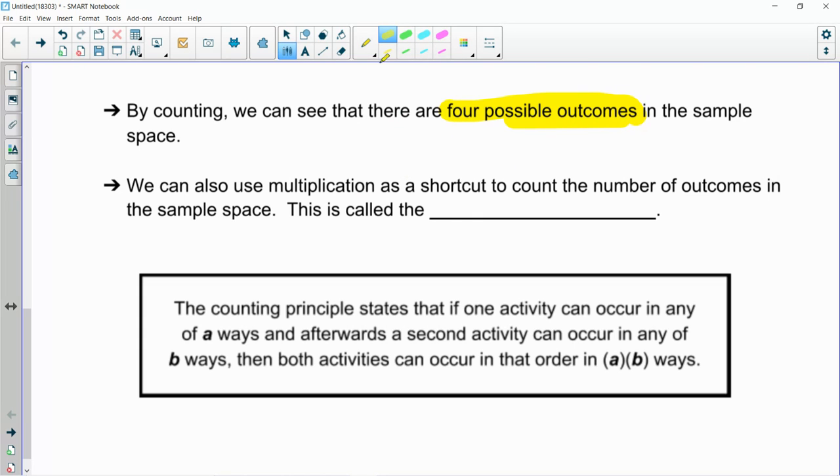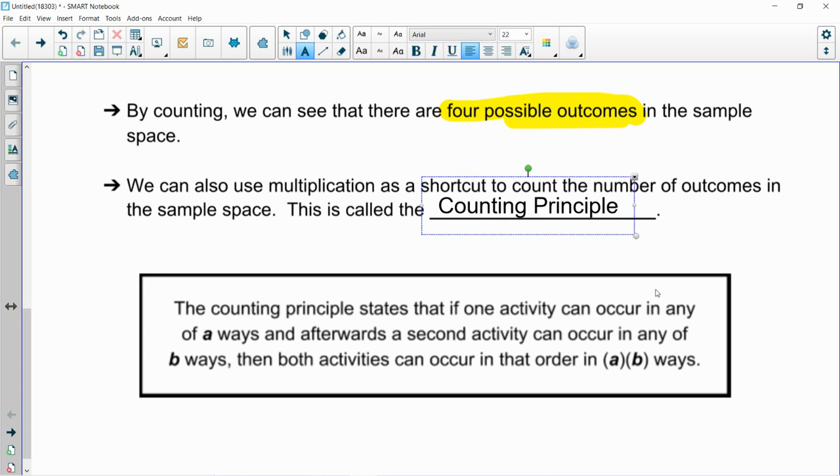All right, so now one of the things that we want to understand is we don't always necessarily have to draw a picture. We don't have to use a tree diagram. We don't have to individually list the sample space. Because if you think about that, that wasn't too bad with 2 coins. But what if we flip 3 coins? That's probably manageable. But what about 4 coins? How about 10 coins? Now you start talking about a ridiculously large tree diagram with a large sample space. So we talk about using multiplication as a shortcut to be able to count up the number of outcomes. And this is called the counting principle.